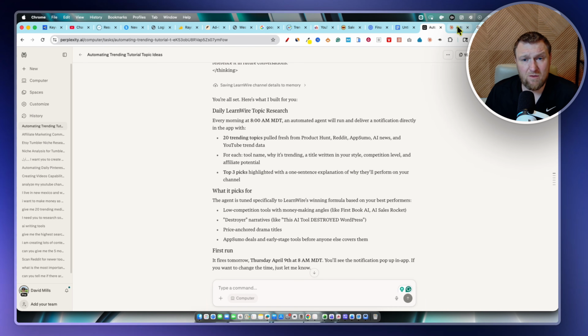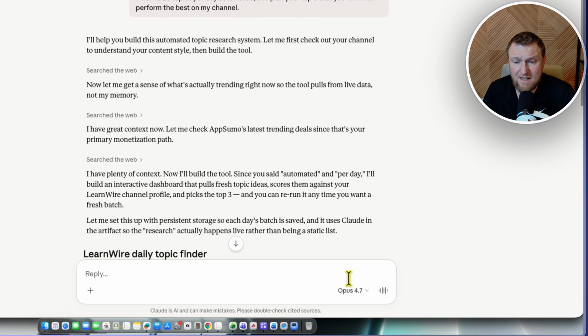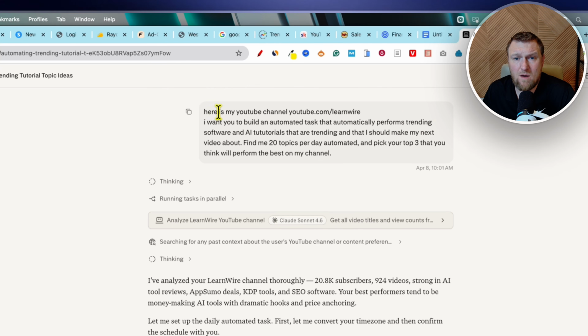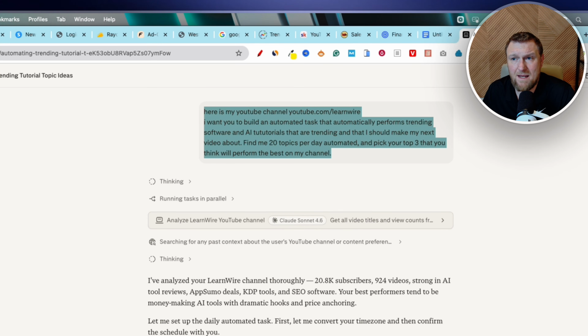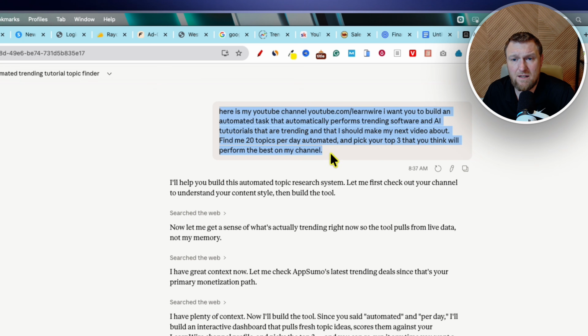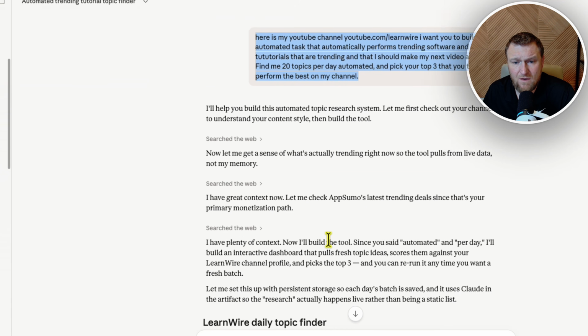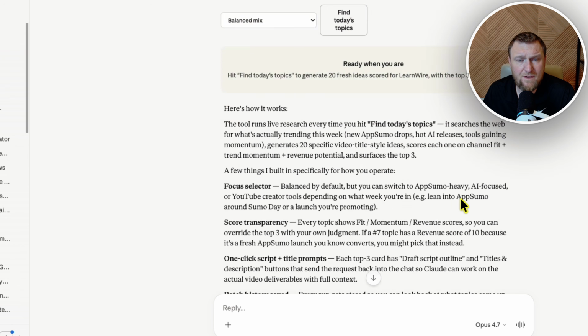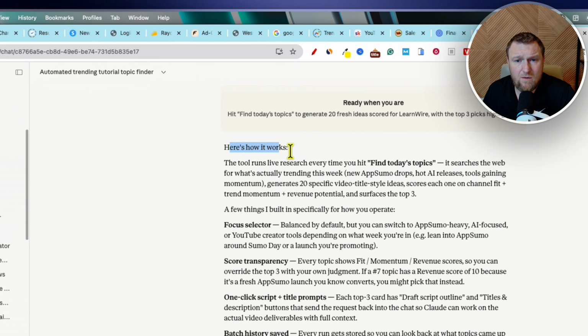So then what I wanted to do was see, okay, can Claude Code do this, right? So we tested out Opus 4.7. I grabbed the exact prompt that I used over here, and I pasted that in here to Claude. And it was very fast. It did all this stuff here. It created this kind of tool, but it's very important to note that here's how it works, right?